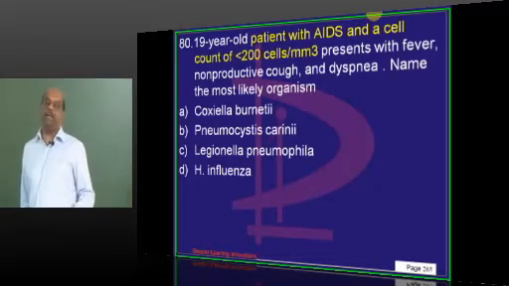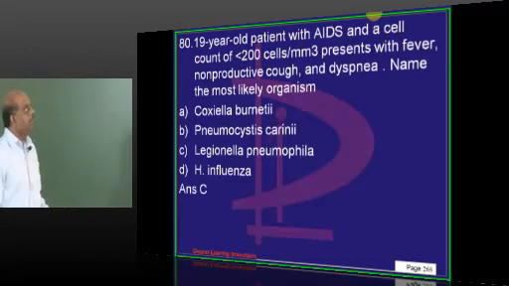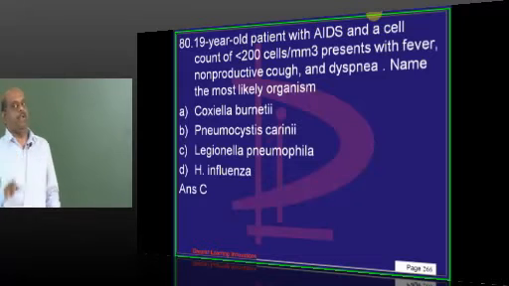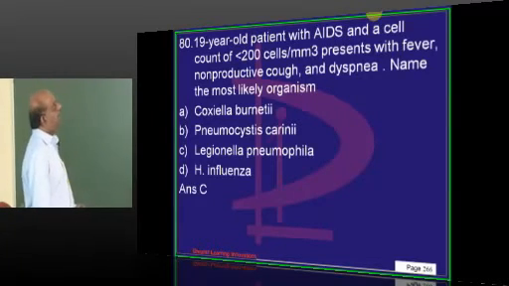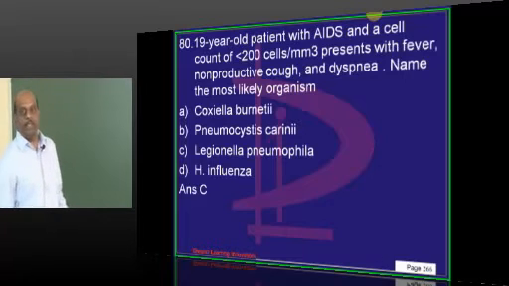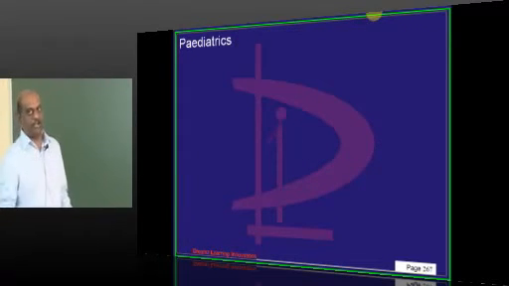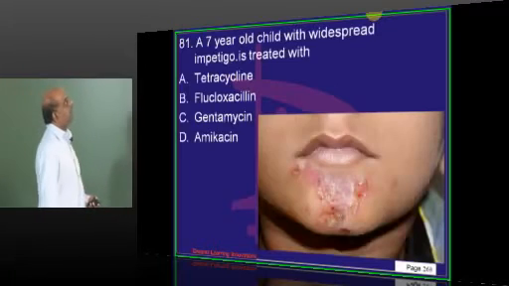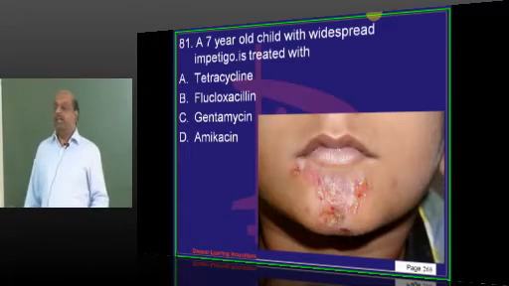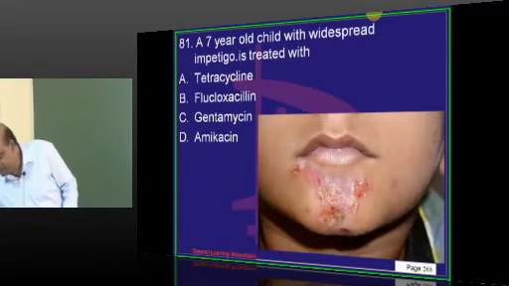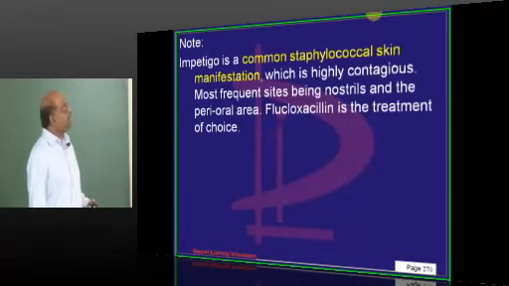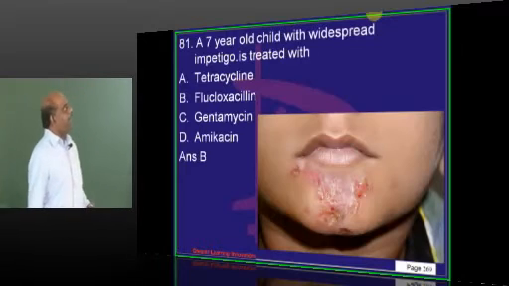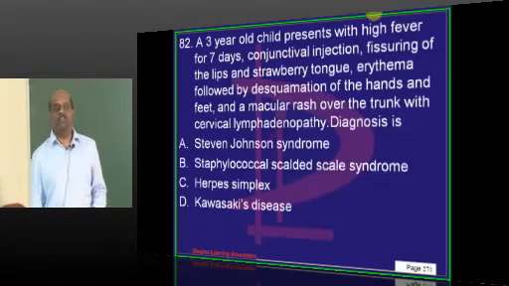A 19-year-old retroviral patient with CD4 less than 200, with fever and non-productive cough is an important clue. Yeah, I think pneumocystis should be the appropriate answer. We need to correct the answer here in this question. One correction answer. Impetigo, is it infectious, doctor? Impetigo? Highly infectious. It is basically caused by staphylococcus, and flucloxacillin is what we basically give.